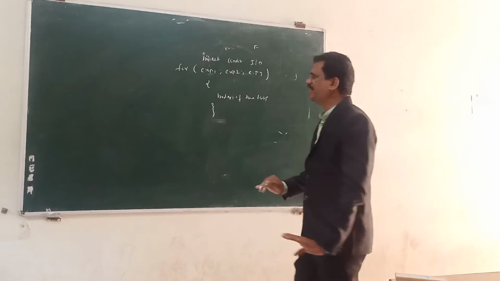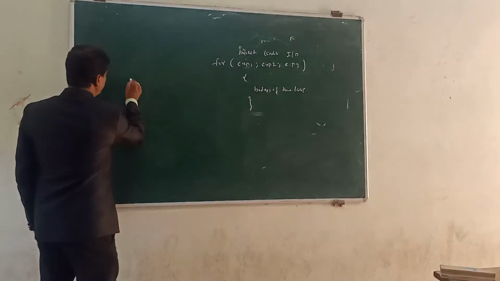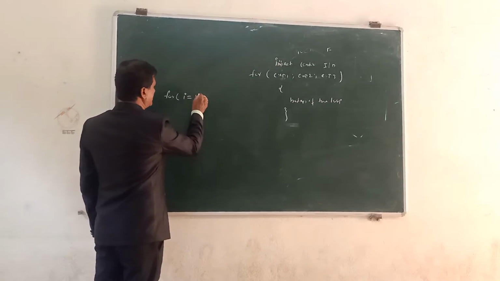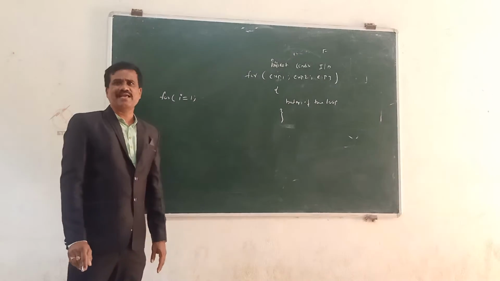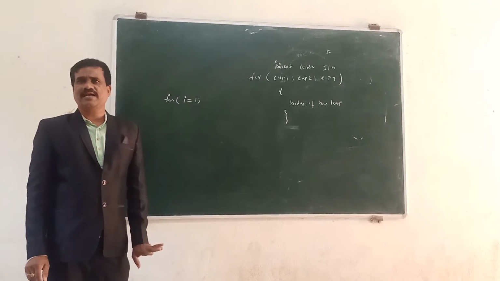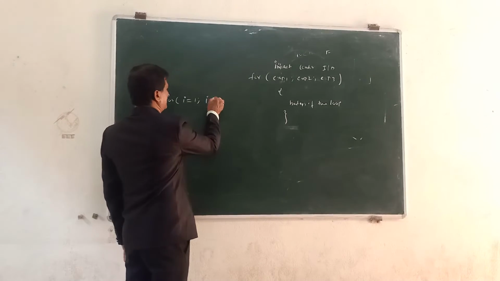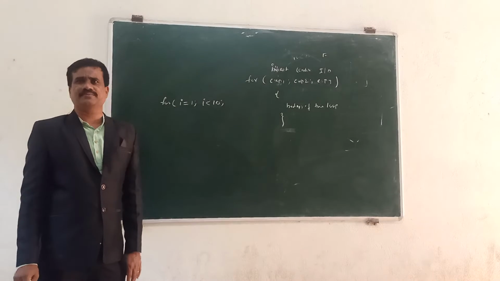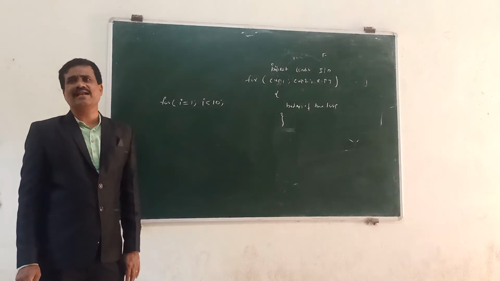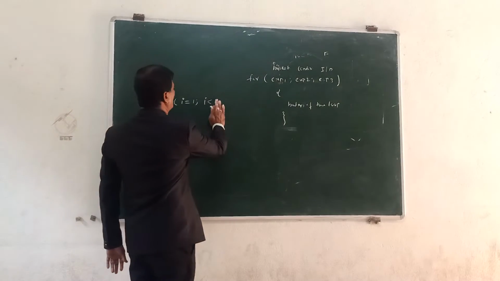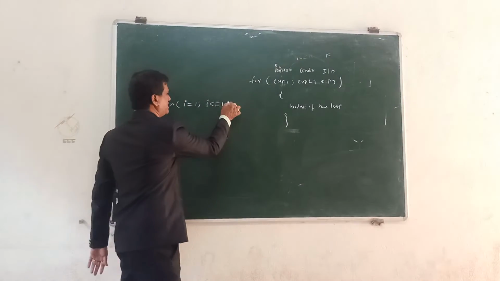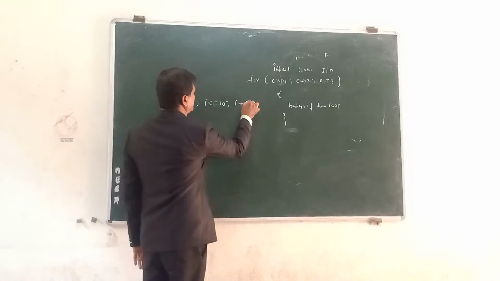Just take it simple: for I equal to 1. This is the initialization, I is set to 1. Then the condition, I less than or equal to 10, up to 10, total 10 values, then I plus plus.